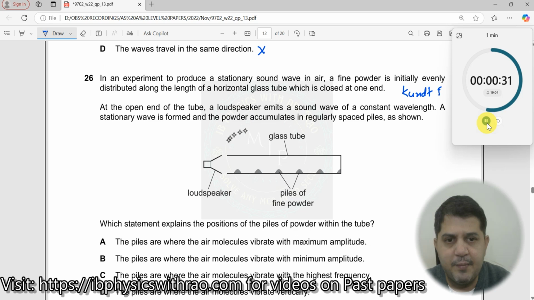Okay. So at the open end of a tube, a loudspeaker emits a sound wave of a constant wavelength. A stationary wave is formed and the powder accumulates in regular spikes. So this is nothing but a closed pipe experiment. What you do is you place a loudspeaker over here, produce sound, and as a result of it, the wave goes over here, gets reflected and comes back.